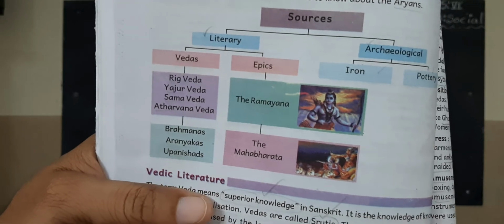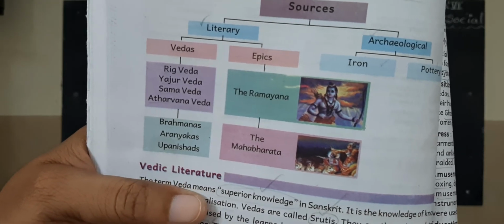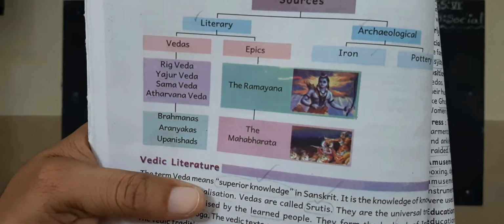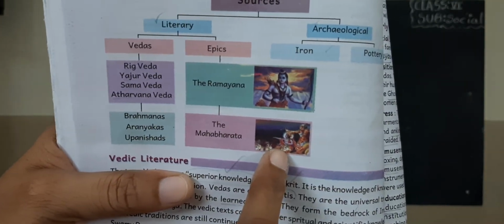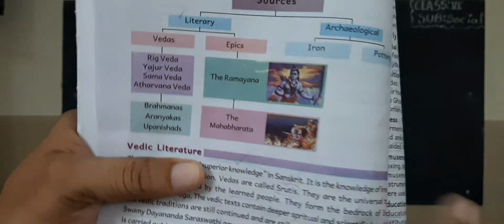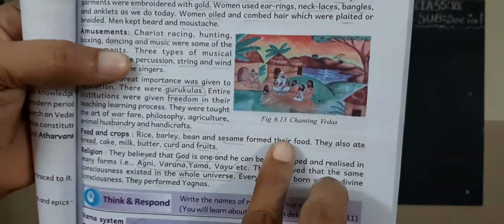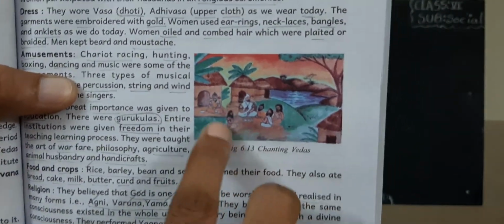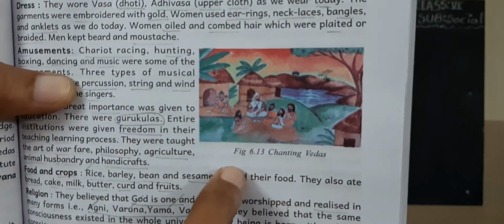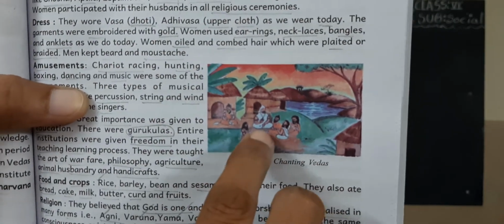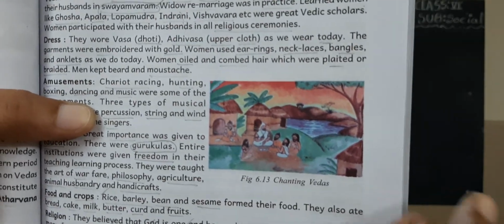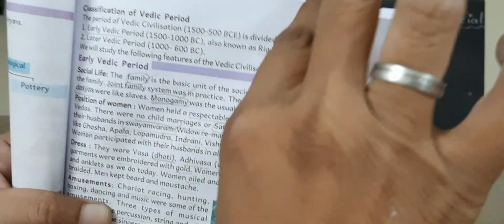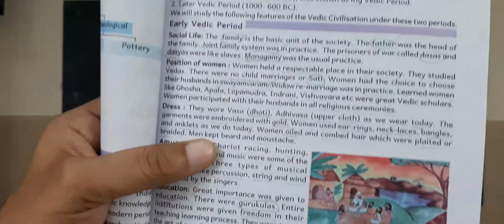Vedas are four. Apart from Vedas, Brahmanas, Aranyakas, Upanishads are also there. This is Ramayana, this is Mahabharata, we know already. Okay, children. Now look at the Vedas picture. The disciples sat around their guru at Gurukulas, etc. Okay, children. Thank you.